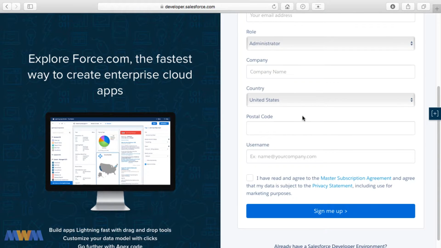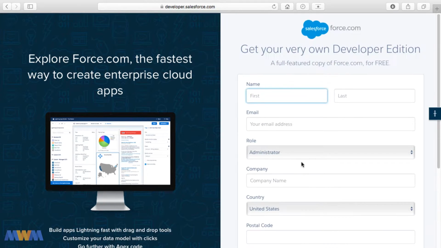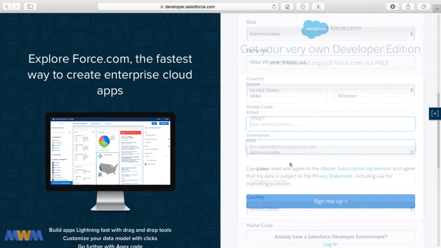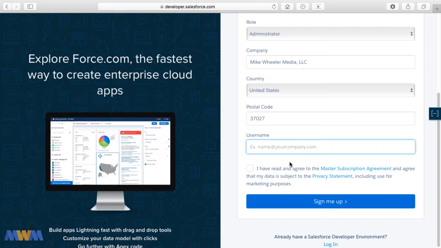And if I scroll down here, you see the sign me up button. And so a couple of things we need to speak to, though. I'm going to enter in information here. So one thing to highlight is your username. This needs to be in the form of an email address. I'm going to enter in a fake email address here. And primarily, if you don't already have an account, just use your regular email address.